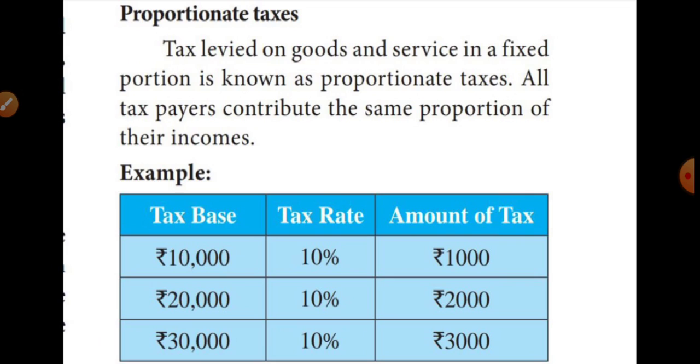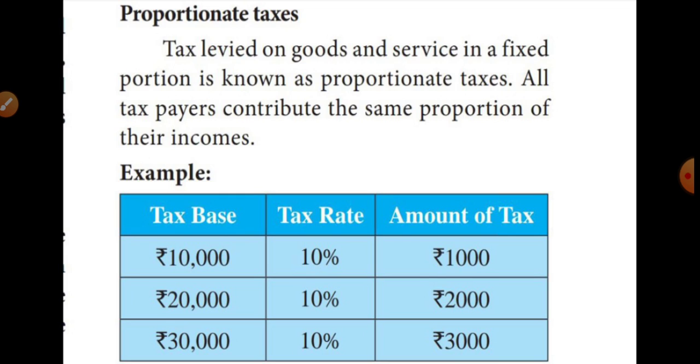For example, if the income is 10,000 means the tax rate is 10 percentage. Amount is 1,000 rupees to pay. Likewise, if the income is rupees 20,000 means the tax rate is the same rate, that means 10 percentage only. Amount 2,000 rupees to pay. Then the income is rupees 30,000 means the tax rate is also the same, 10 percentage only. The amount of tax is 3,000.